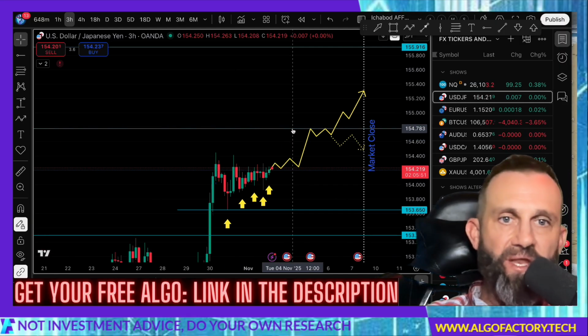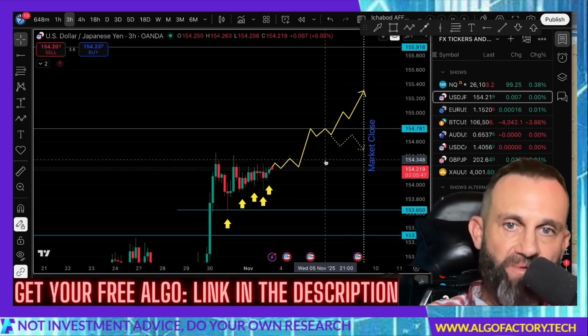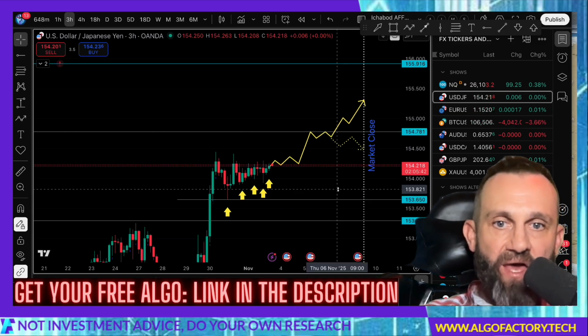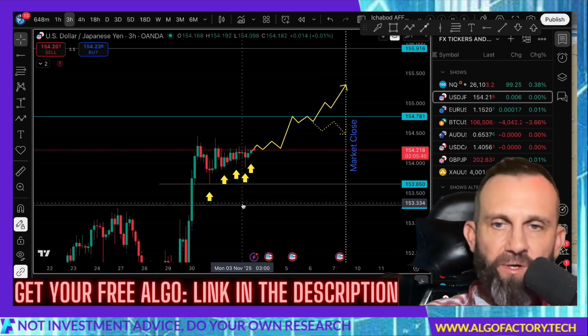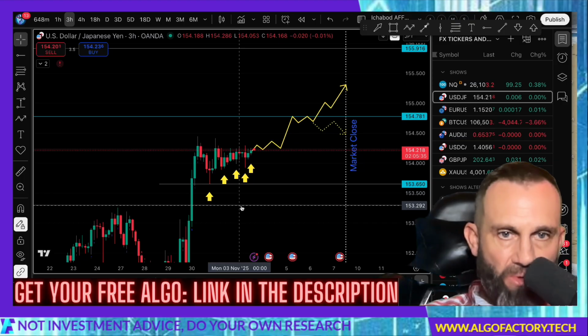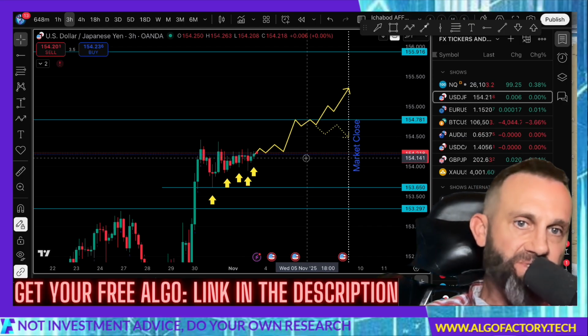You have your local high to beat at 154.78. If price goes above there, it probably will extend a bit further. The local low is sitting at 153.65, and the more regional low, if you will, the low that matters a little bit more as far as what's strong support is around 153.30, but I don't see price heading down there outside of a surprise news event.